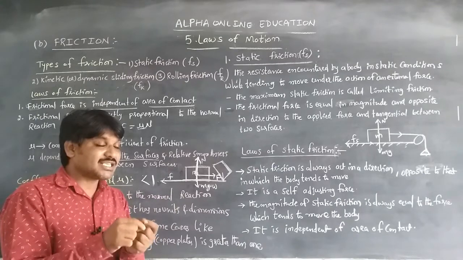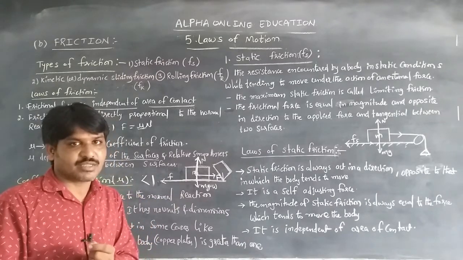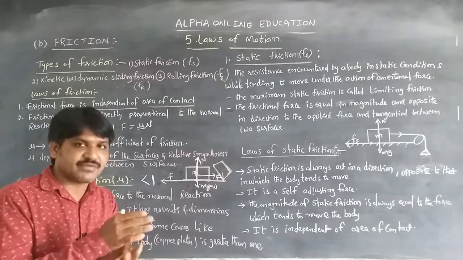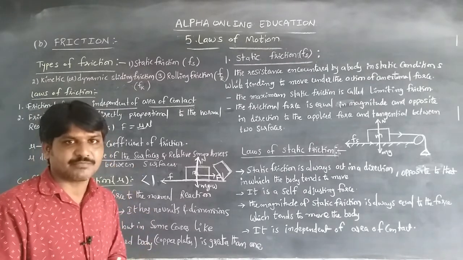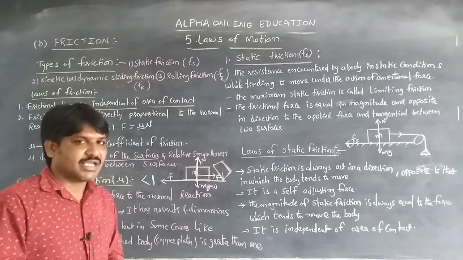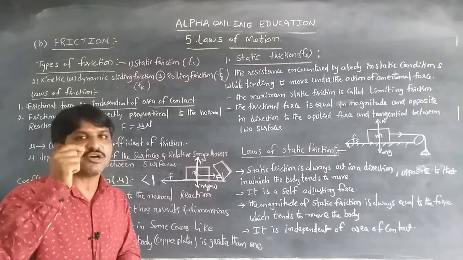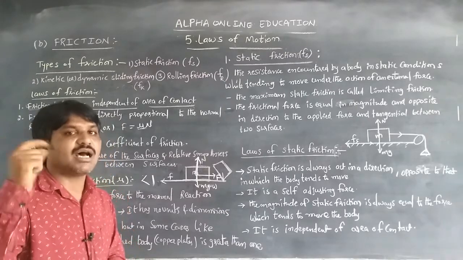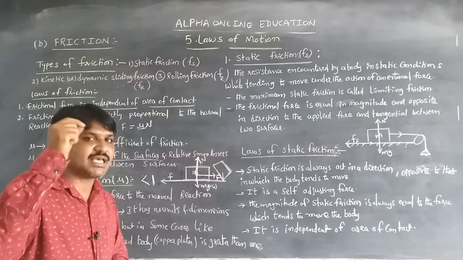But in some cases, for heavily polished bodies, like heavily polished copper plates, it may be greater than 1. In the case of heavily polished bodies only, the coefficient of friction can be greater than 1. Otherwise the coefficient of friction value is always less than 1.